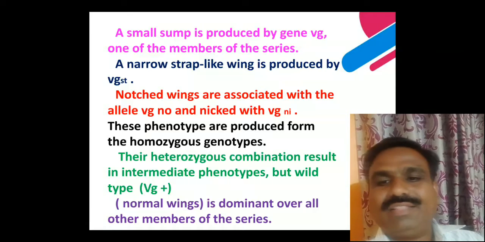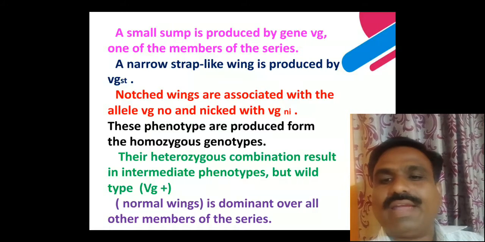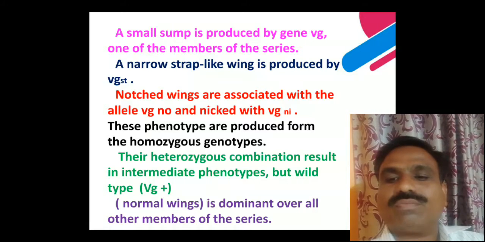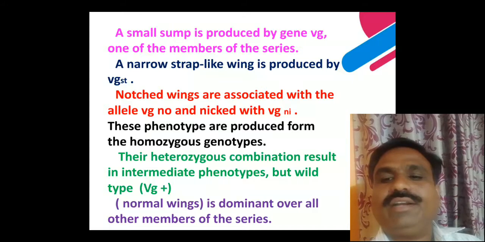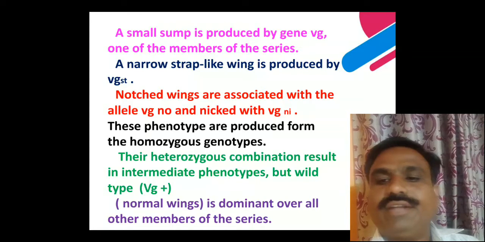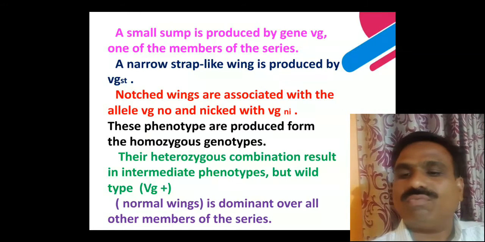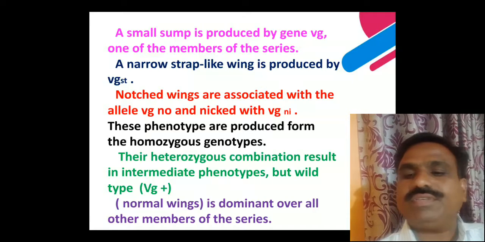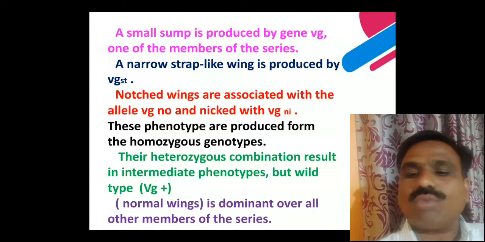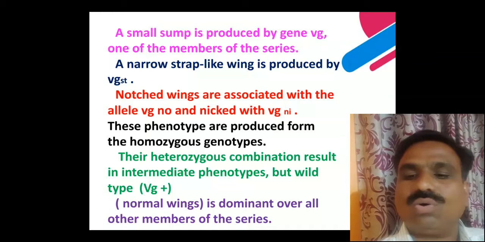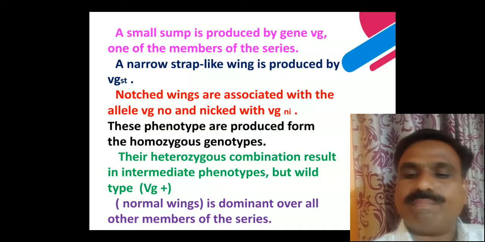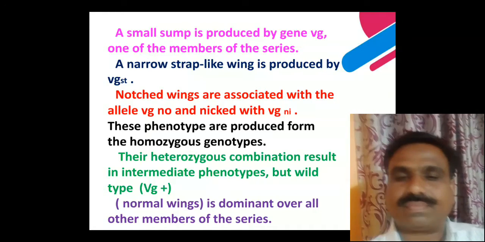What does it mean that these phenotypes are produced from homozygous genotypes? Their heterozygous combination results in an intermediate phenotype, but wild type is VG plus. Normal wings are dominant over the other members of the series.